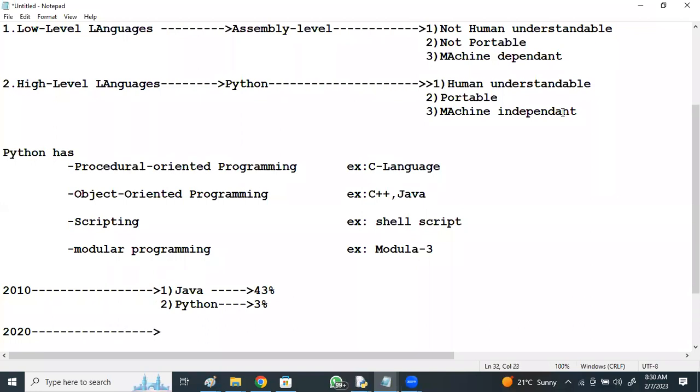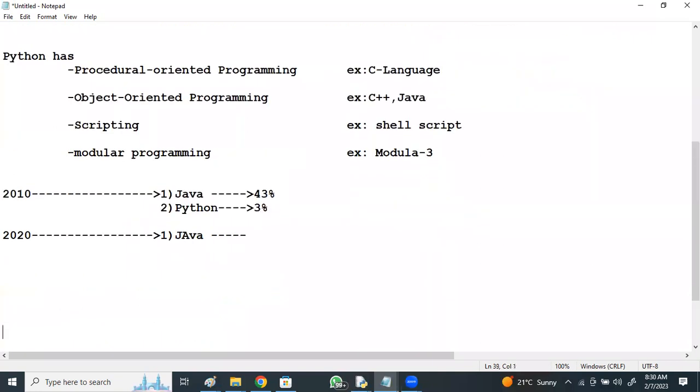in 2020, from the last 3-4 years, the usage of Python has increased a lot, if you compare with Java. Yes, if we talk about the talk of the town like data science, machine learning, total implementation is in Python. Java is never preferred, so it has decreased to 19%, and Python usage has increased. I'll show you some graphs.